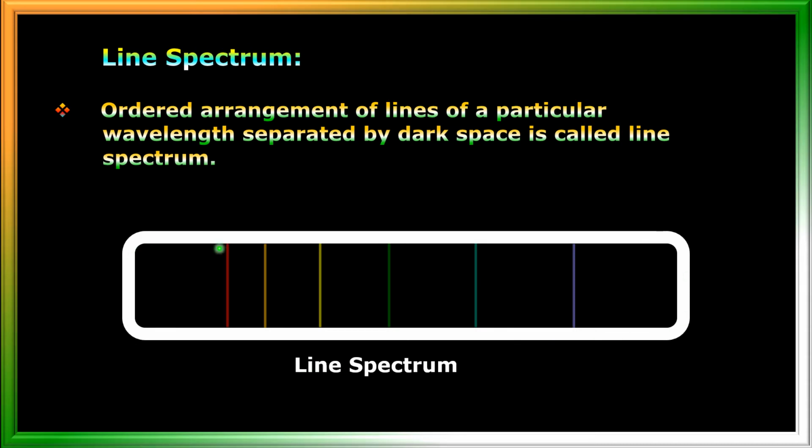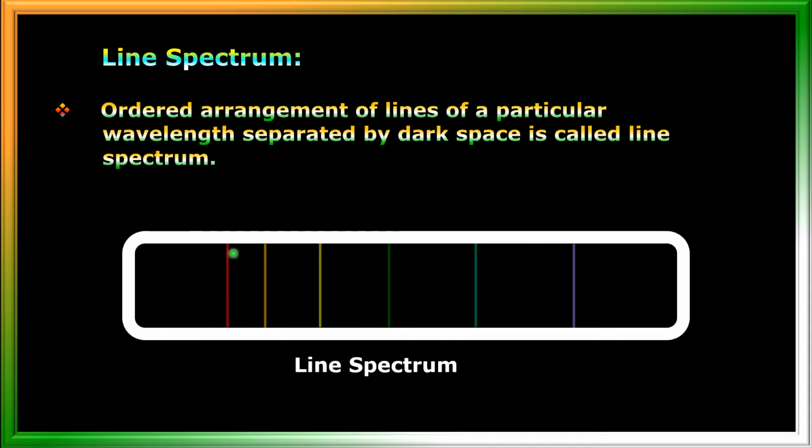Here lines are arranged, isn't it? And each line has one particular wavelength. Here red color line is there, orange color line is there, and yellow color line, it has particular wavelength. Green color line is there, and cyan color line is there. Here violet color is there. So all these lines of particular wavelength are separated by dark space. In between there are no lines, completely dark space is there.